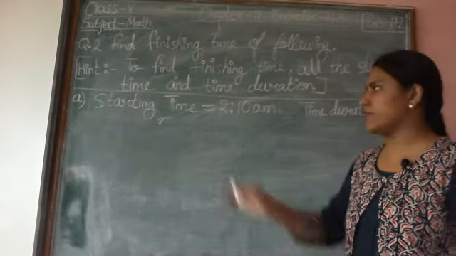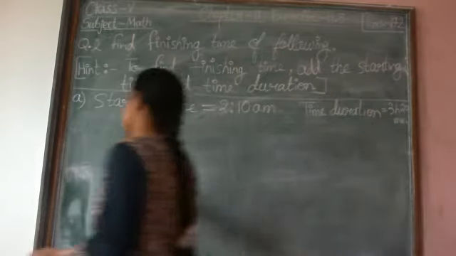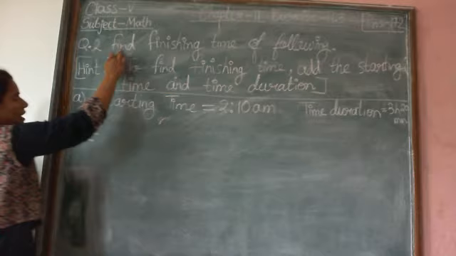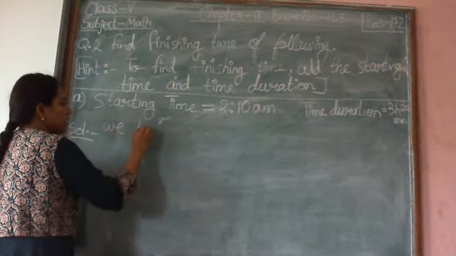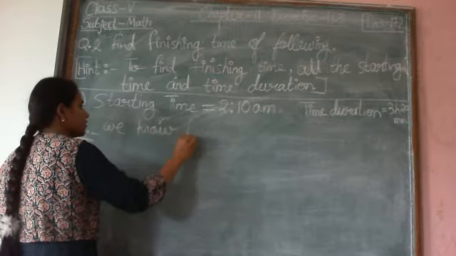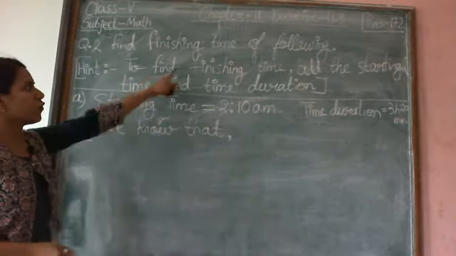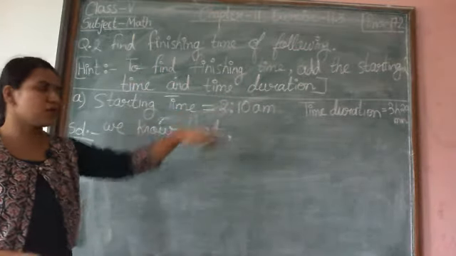These two data are given. Starting time 2:10 a.m. and time duration is given. And our task is to find, what is the task? To find finishing time. According to hint, what we need to do here? We will add starting time and time duration.